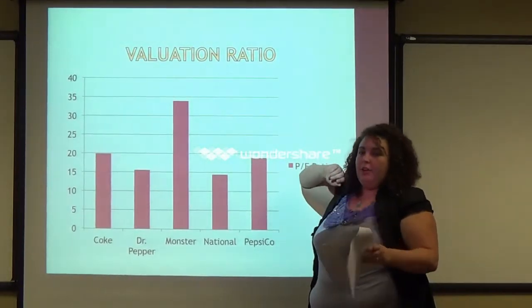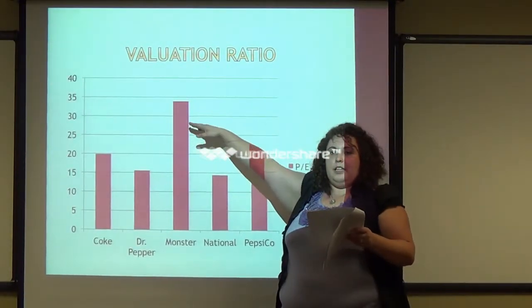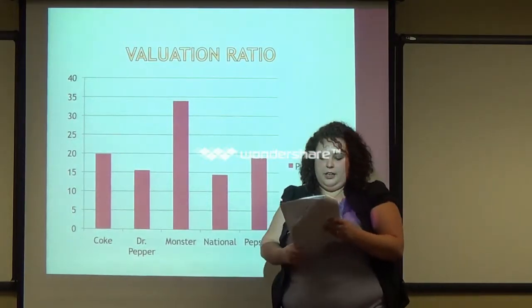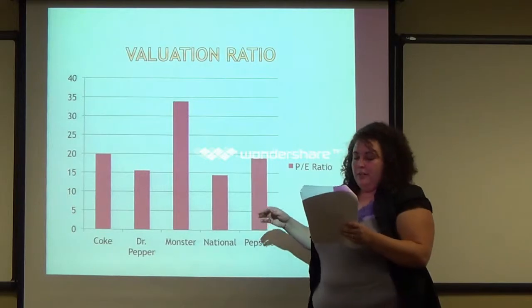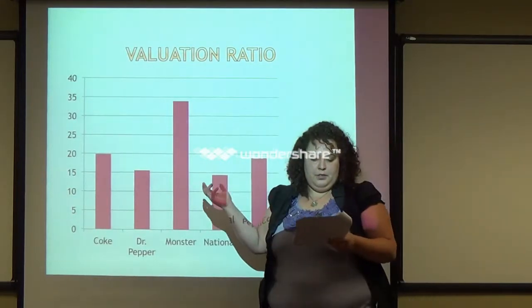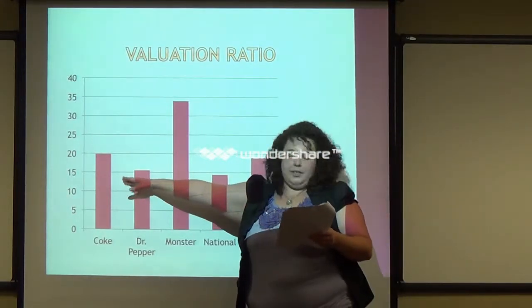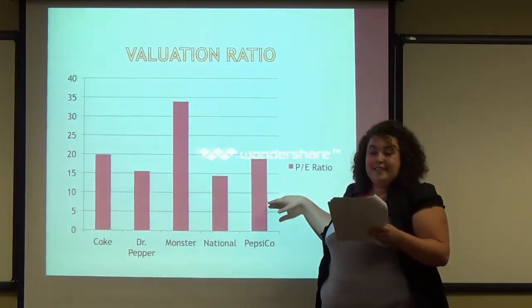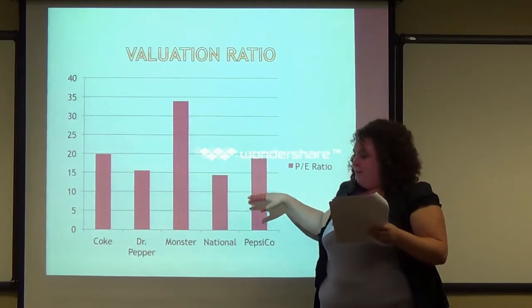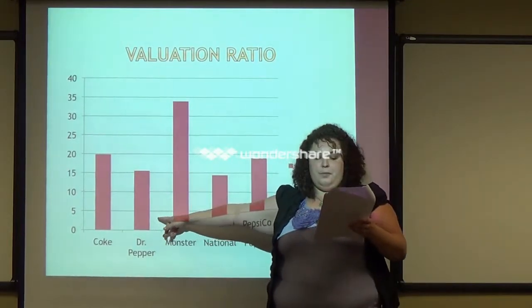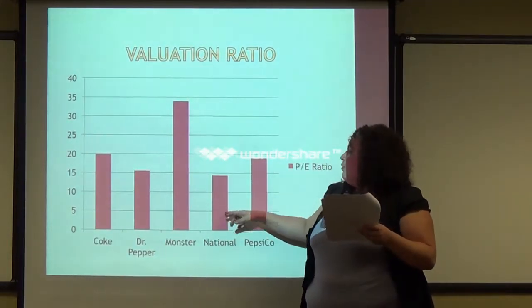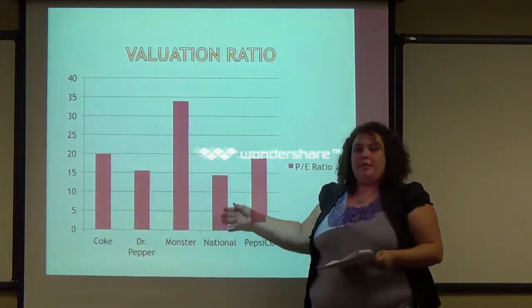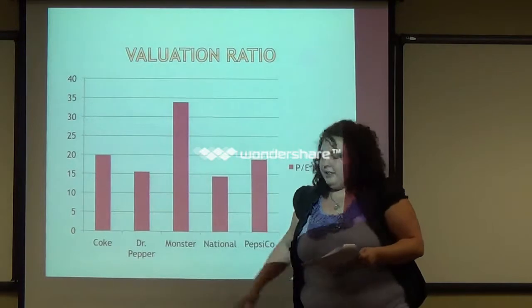This means that the market will pay $33.89 per dollar that they earn in the stocks. In other words, the market thinks very highly of them. Coke is in second place with a 19.86. Then PepsiCo is next with the 18.93, followed by Dr Pepper, 15.52, and National, 14.41. So you can kind of see what the market thinks of each of these companies.